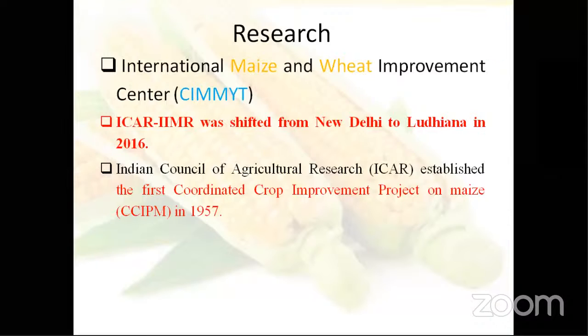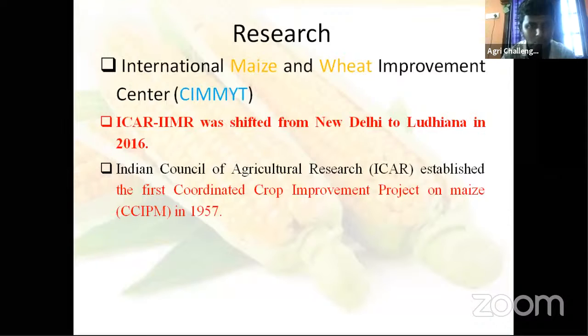Under this SAU, State Agricultural Universities, and ICAR system, there is one very big research program going on, the coordinated projects for different crops and different animals. Among those, the first All India Coordinated Project was established on maize in 1957. At that time, the headquarters was New Delhi.